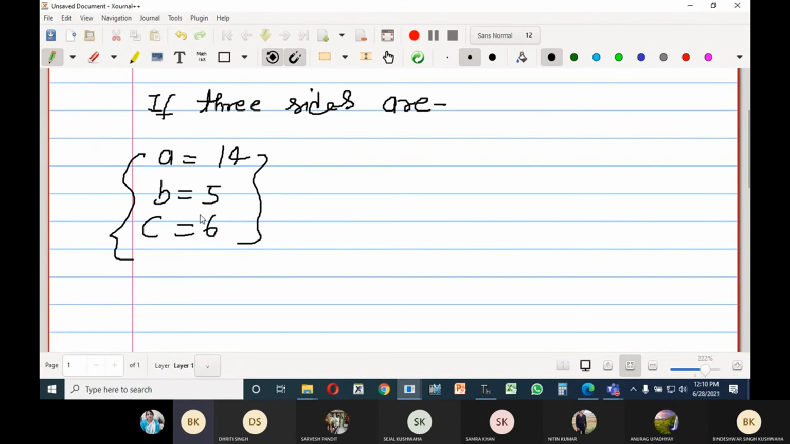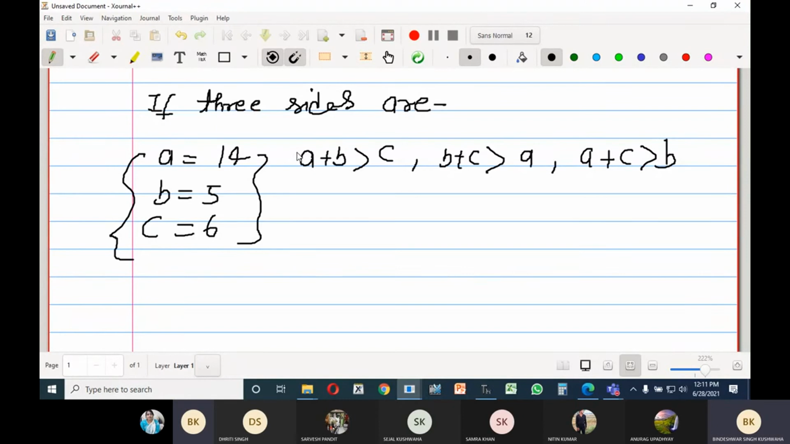Still, do you see that? No, sir. Actually, this is the condition that A plus B must be greater than C, B plus C must be greater than A, and finally C plus A must be greater than B. These three conditions must exist, otherwise you won't be able to form a triangle using these three sides.